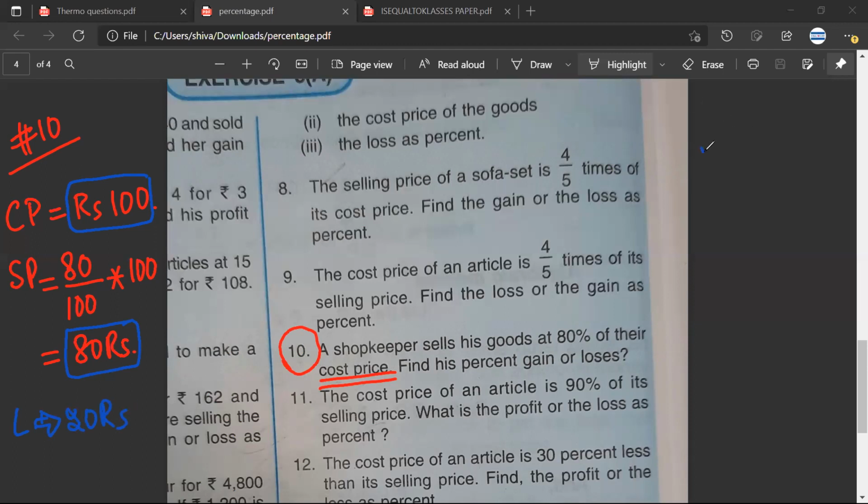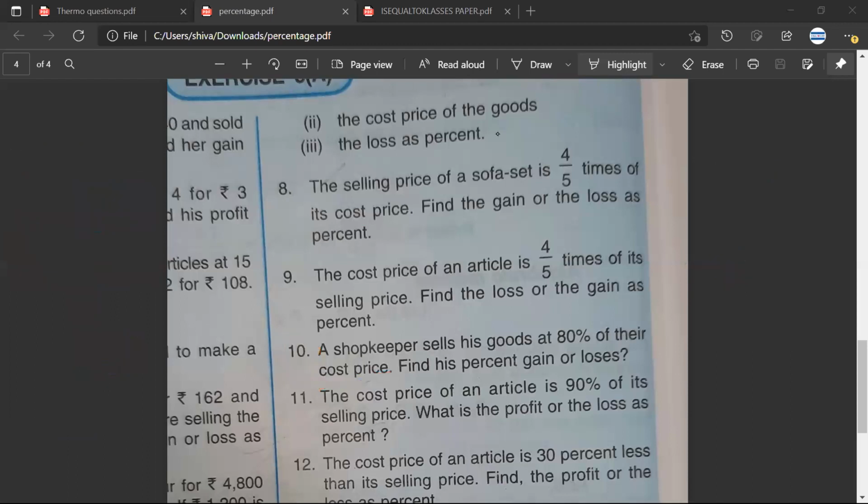Mr. Satya, what would be the loss percent? What, sir? What would be the loss percent? 20 upon 100 into 100. Shabash. Sarthak, have you understood? Yes, sir. Okay. Nice.